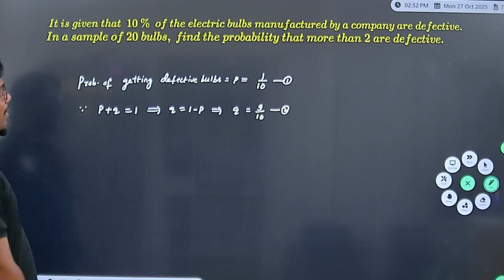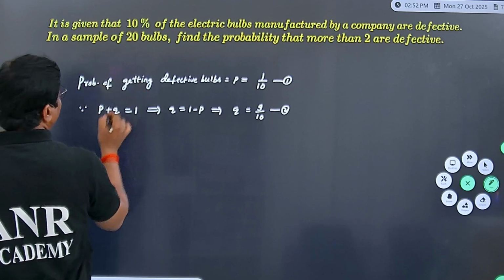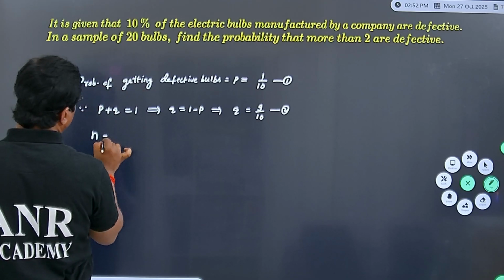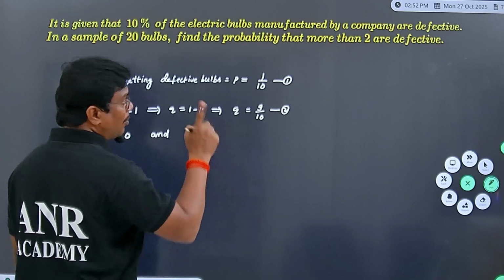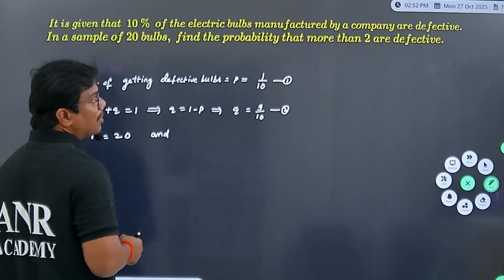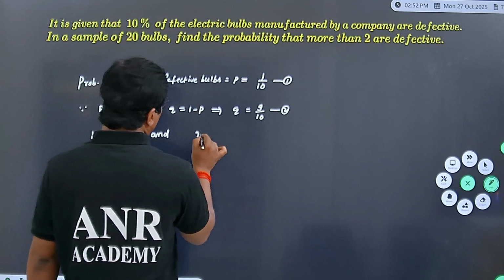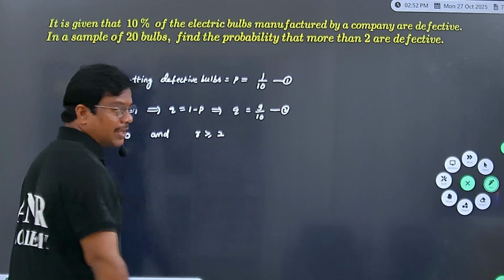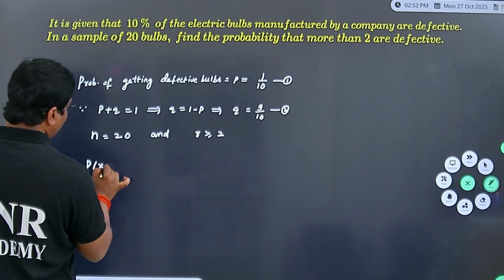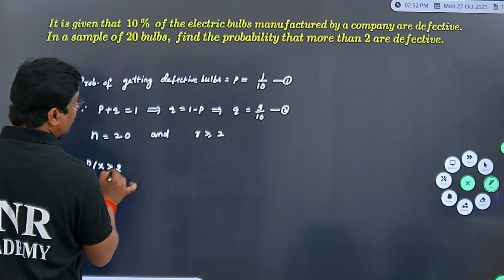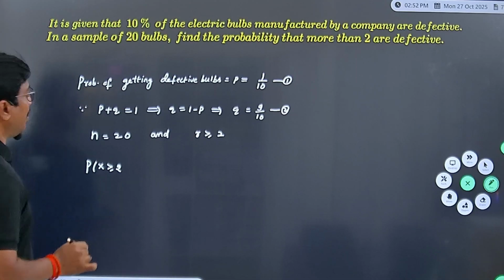Next, in a sample of 20 bulbs is given. Let us suppose n equal to 20. And we need to find the probability that more than 2 are defective. So r greater than or equal to 2 here. Now I can write probability of x, more than 2 are defective.